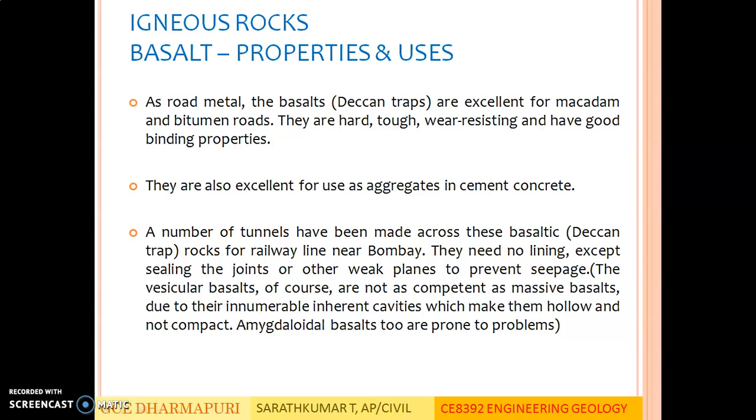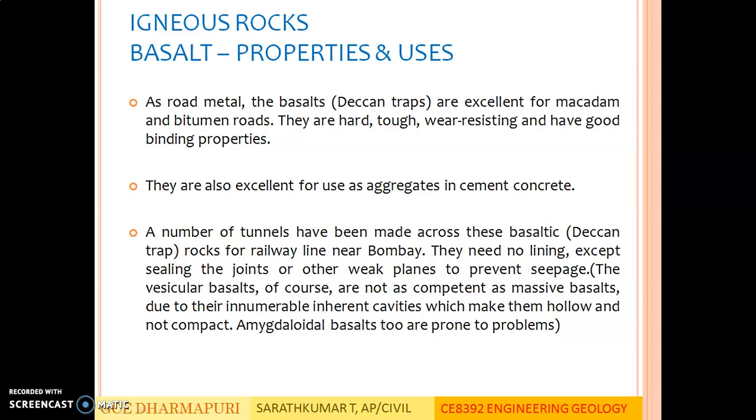As road metal, the basalts are excellent for macadam and bitumen roads. They are hard, tough, wear resistant, and have good binding properties. Since these rocks are very durable and very resistant to wearing, they are used as road metal. They are also excellent for use as aggregates in cement concrete, based on their high load carrying capacity. A number of tunnels have been made across these basaltic rocks for railway line near Bombay. They need no lining except sealing the joints or other weak planes to prevent seepage.